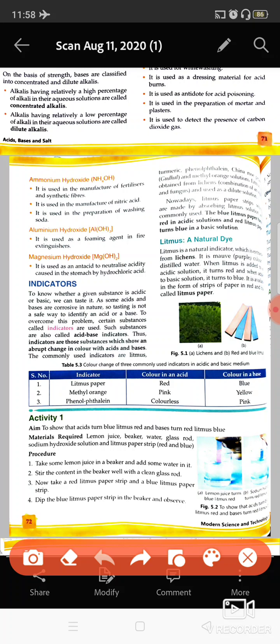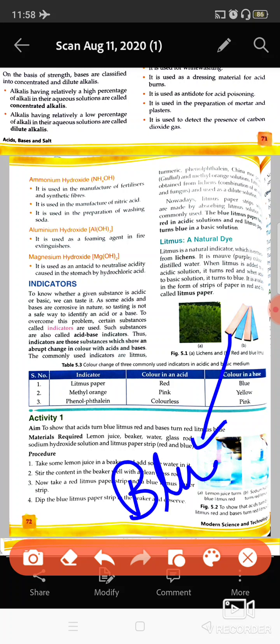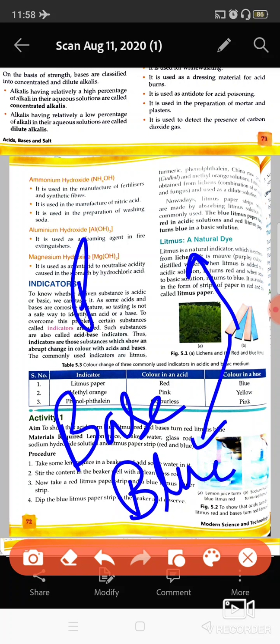Basically, litmus paper is formed from lichens, and it comes in two colors, red and blue. Red litmus paper changes to blue when it is a base, and blue litmus paper changes to red when it is an acid.